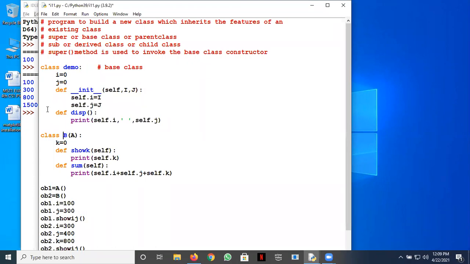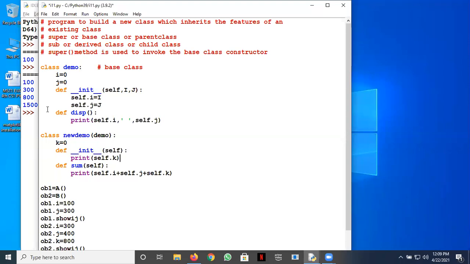And then we have a class NewDemo inheriting from Demo, okay, in which there is, say, this k is there, and here also we can have a constructor.